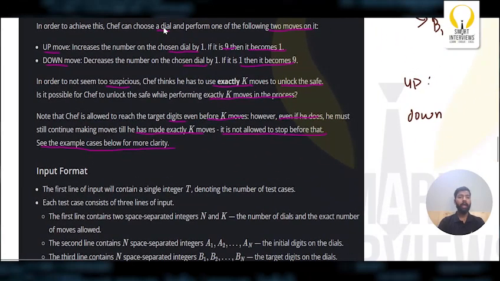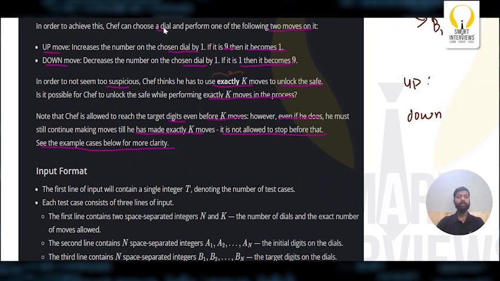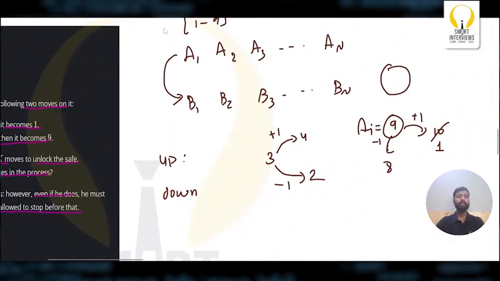Now what do we have to find? We have to do exactly k operations such that we can unlock the safe. When can we unlock the safe? When all the initial digits get converted to the required digits, only then can we unlock the safe. One operation is nothing but, if we do an up operation once, it becomes plus 1. We can also perform a down operation, that is, decrement the value by minus 1. Now by using these operations, we have to check whether we can convert A i, the initial dial, to the required dial in k number of operations.